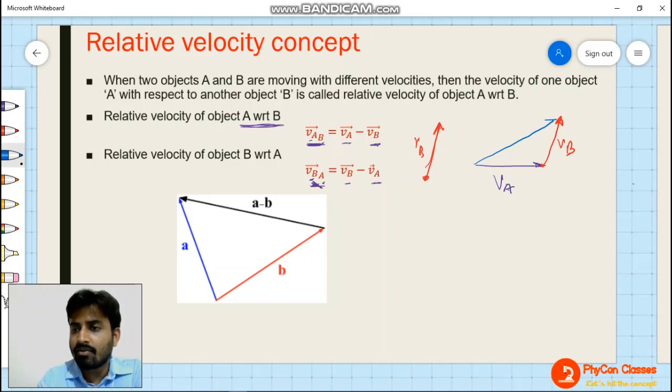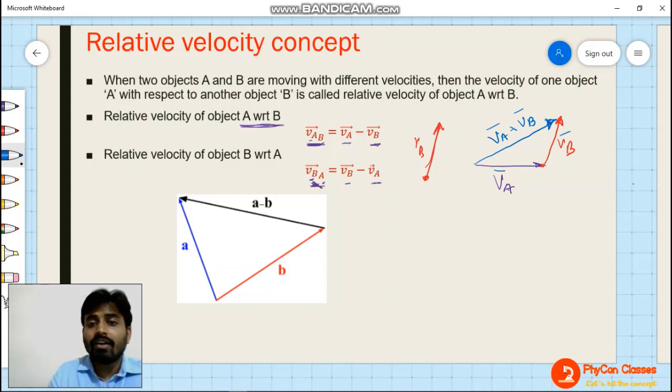VA plus VB is going to be this closing vector. This is VA plus VB. This thing you remember, I think. Now to find out VA minus VB, what we need to do?